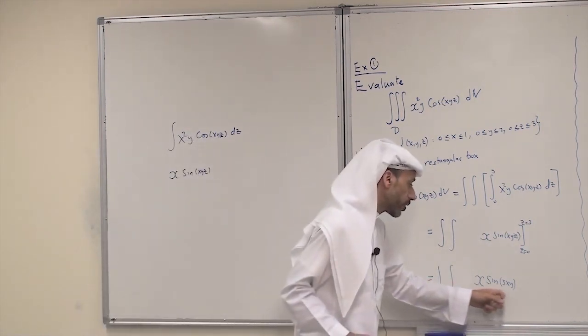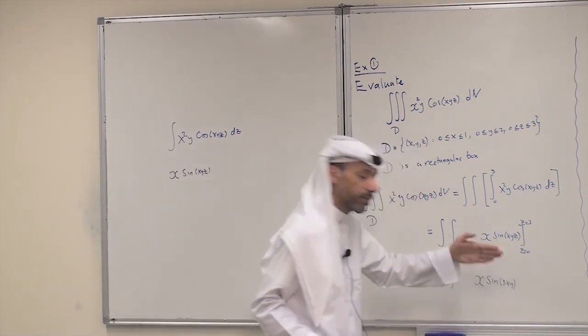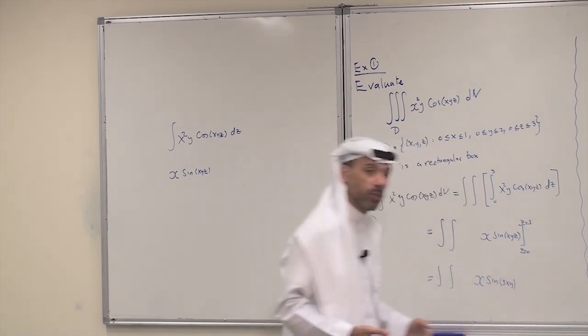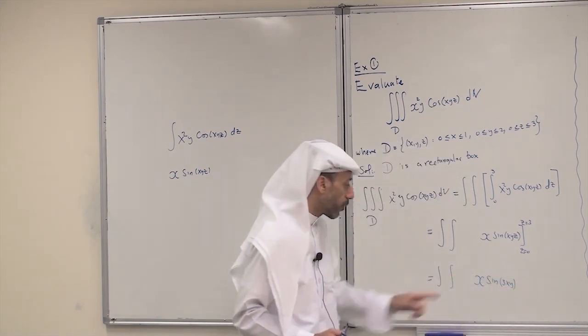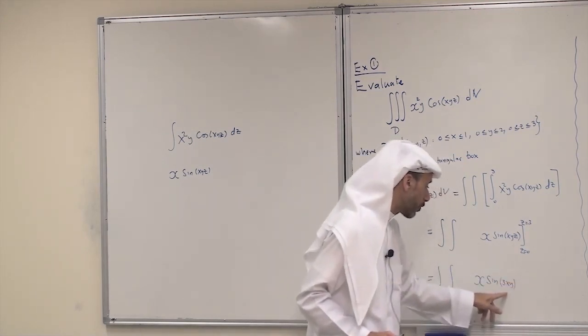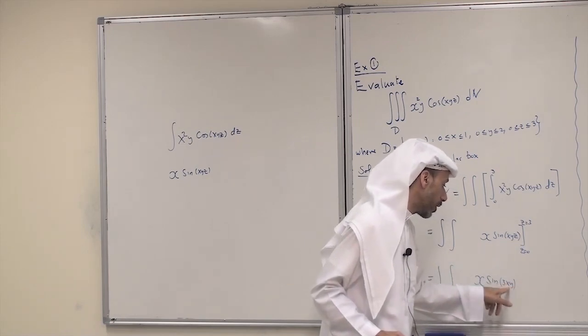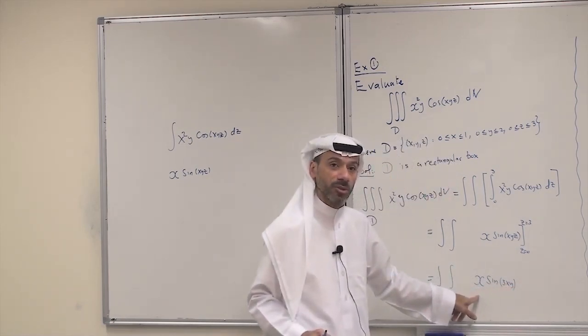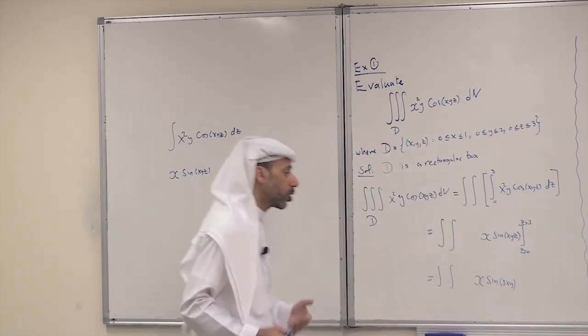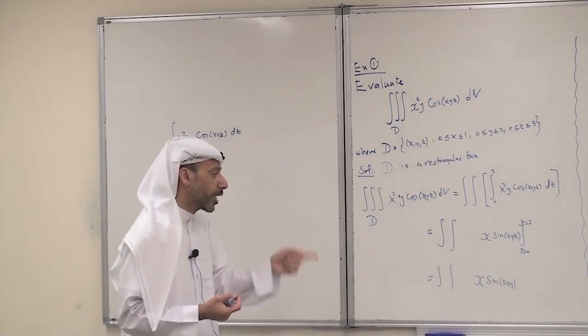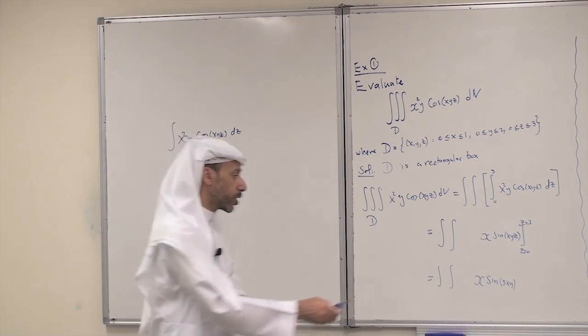Now x sine 3xy. For the next integration, I can integrate with respect to x or with respect to y. If I want to integrate with respect to x, I have to use integration by parts. But if I want to integrate with respect to y, then it is a simple U substitution. So it is better to choose U substitution and hence start with integration with respect to y.